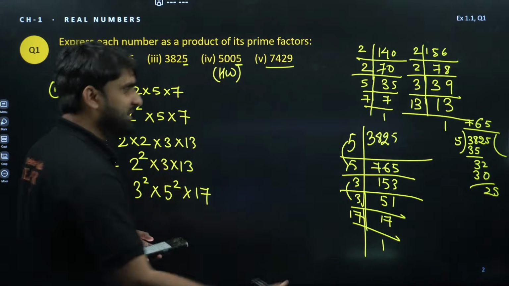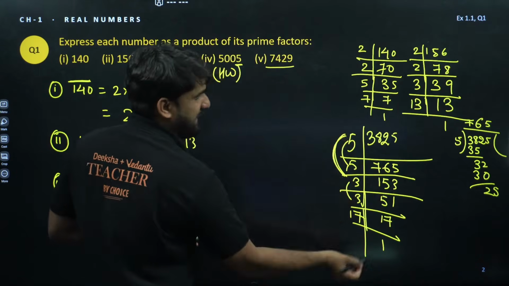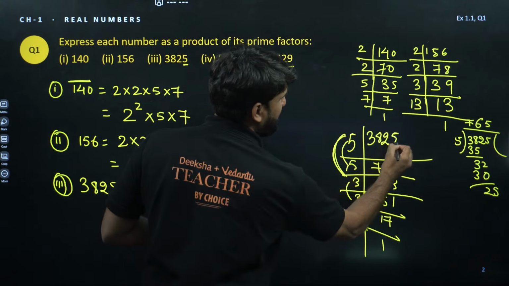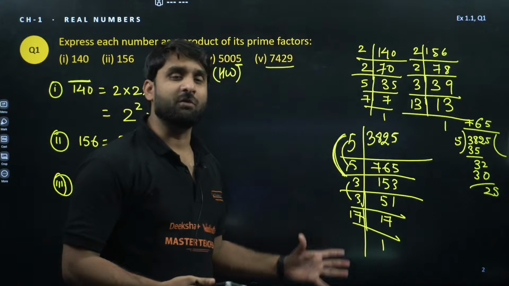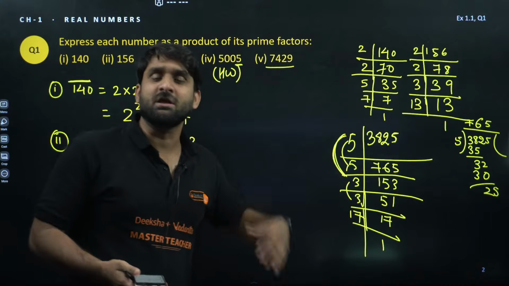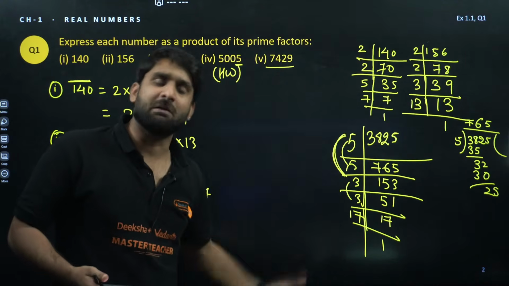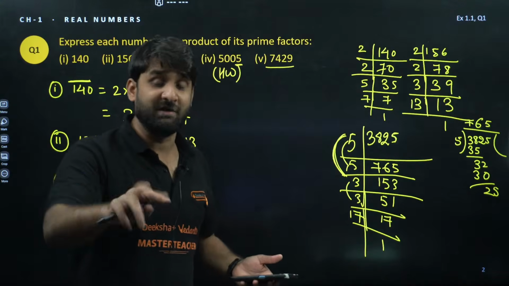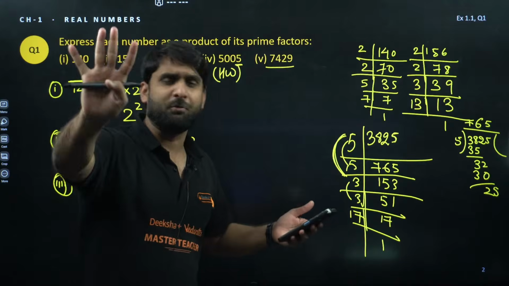Yeah, you can do that, but what I followed here: directly when this 5 is visible to me, I decided it will be divisible by 5. It is not fixed that you always start from 3. Come on, be a topper, think like a topper. If this is divisible by 5, you can proceed with 5 also. As per the rule, taking the smaller number is good, but if you are taking 5, no problem.